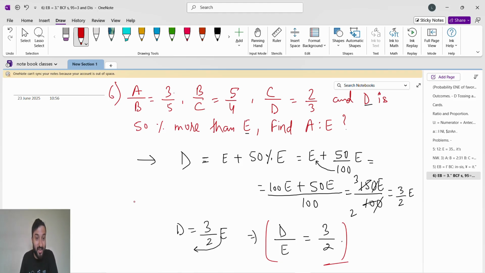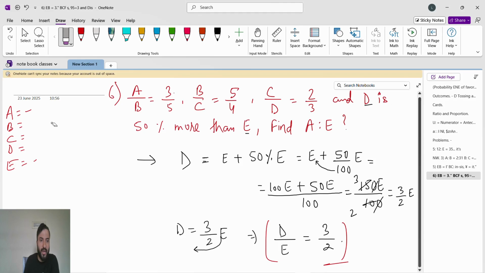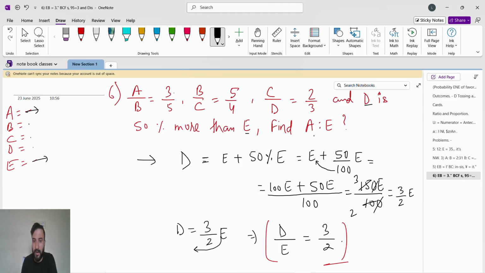No. What we have to do? Yes, we have to find the value of all variables A, B, C, D, E, and then see A and E. But if they say to find A and E, just focus on finding A and E. That's it, no need of finding all this. If they say find A is to E, just focus on A and E.